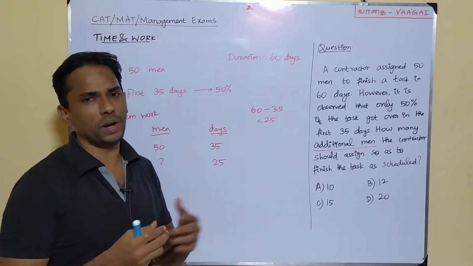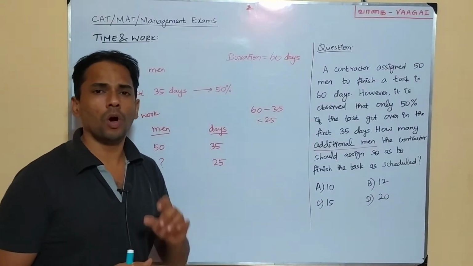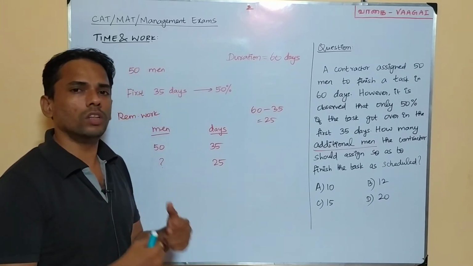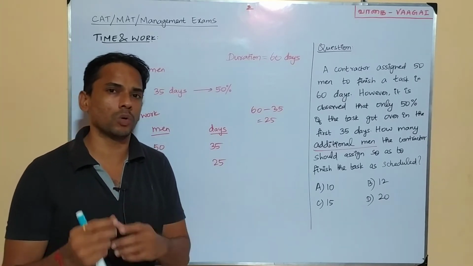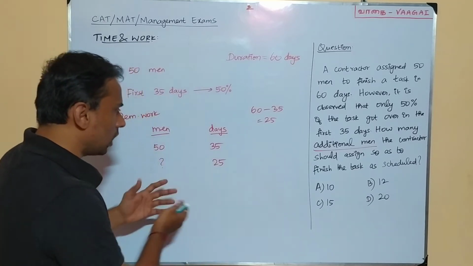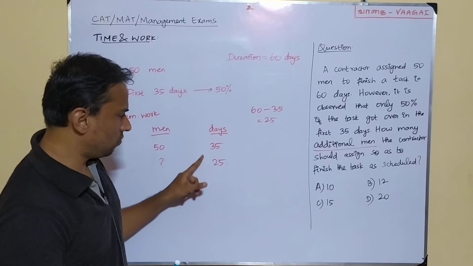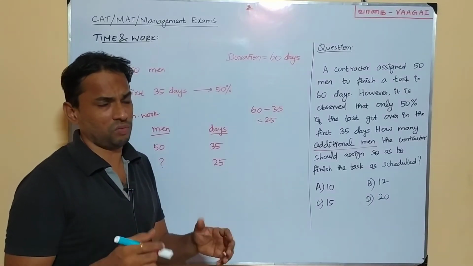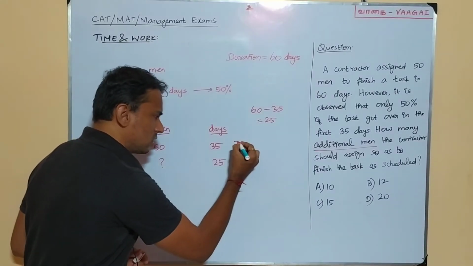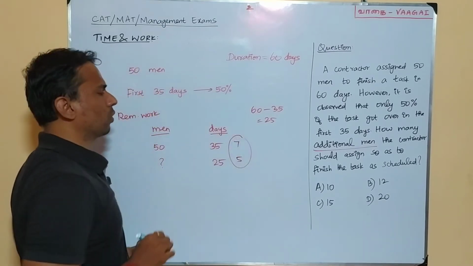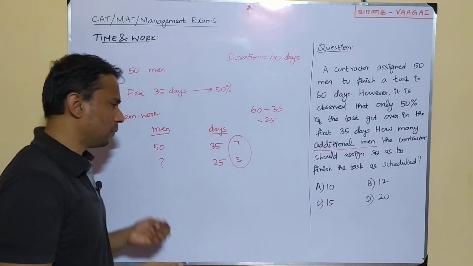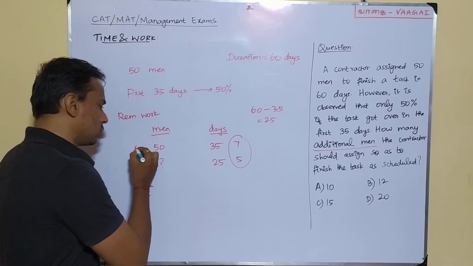So we can use our men-days concept itself to solve the problem, or otherwise we can even solve this problem using ratios. Ratios is going to be a very easy method, very direct method, right? So we'll take the ratio here for the number of days. So 35 is to 25. We can cancel with 5 tables, so that we'll get 7 is to 5. Okay, so the days are in the ratio 7 is to 5. That means men will be in the ratio 5 is to 7.